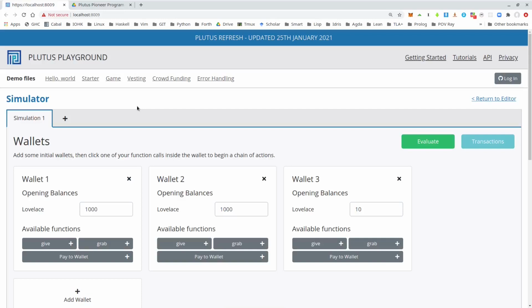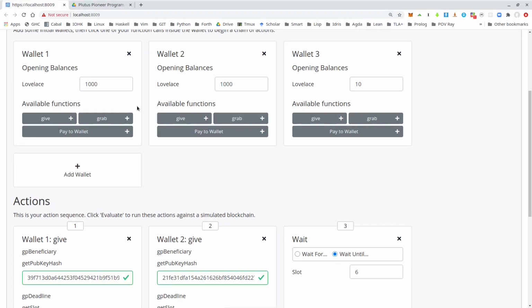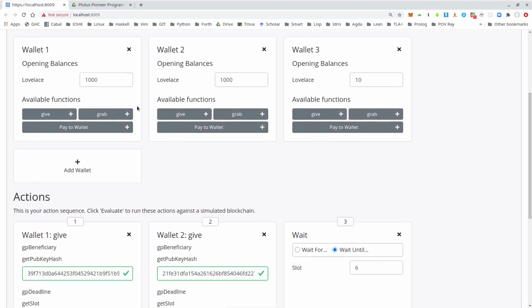So I pasted my sample solution into the editor and compiled. And let's look at the following scenario.